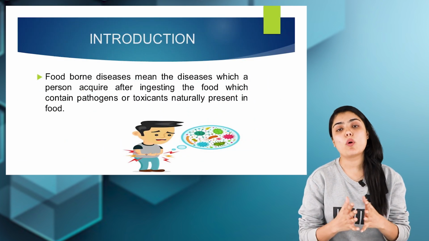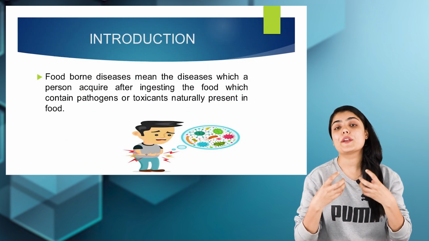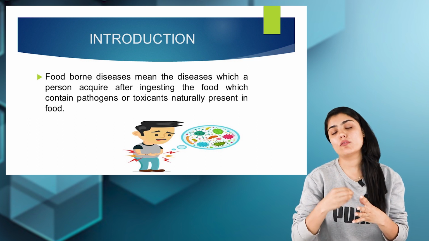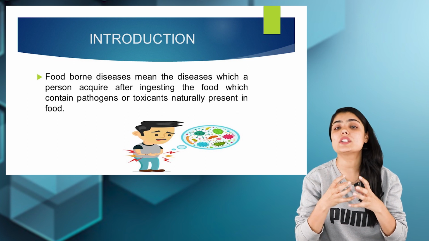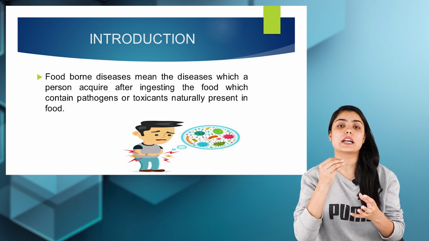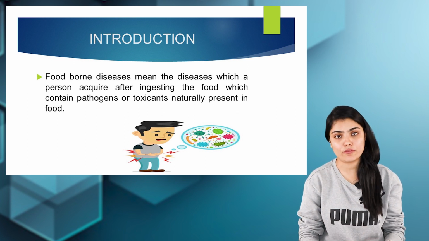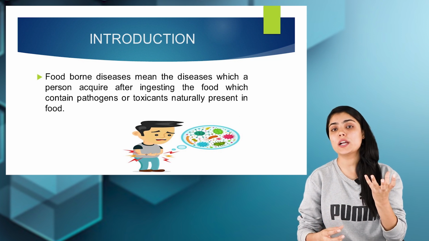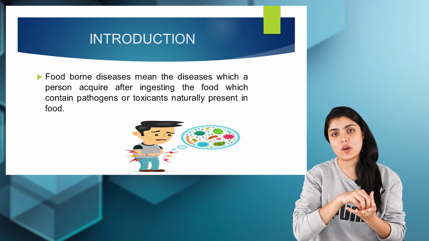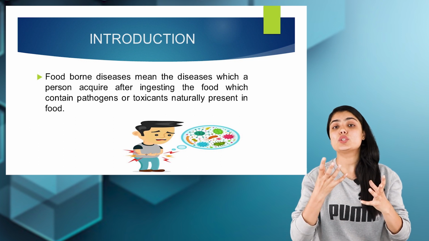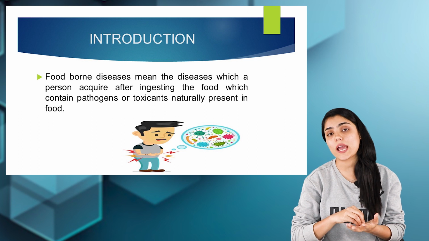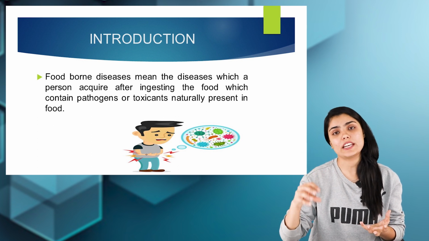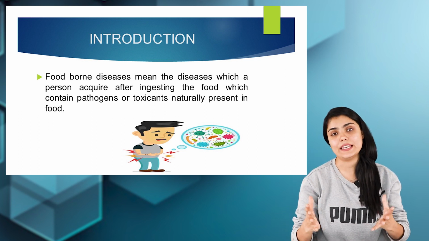So what is a foodborne illness or a foodborne disease? A foodborne illness or a foodborne disease is the disease that is produced by pathogenic microorganisms after the consumption of food by the individual. In the food, there will be pathogenic microorganisms, and when the individual consumes the food, fruits and vegetables, any form of food, the pathogenic microorganism enters the body of the individual, causing foodborne illnesses.